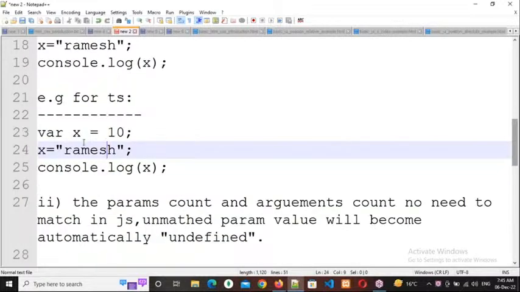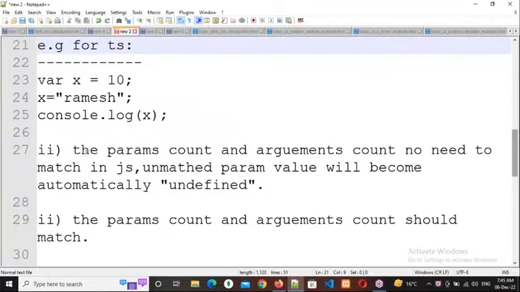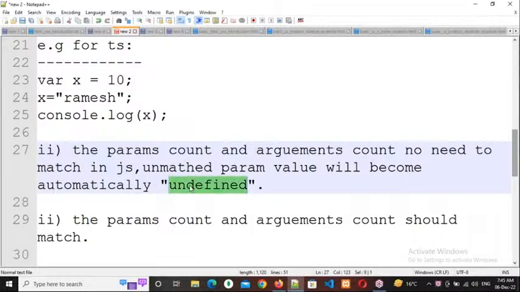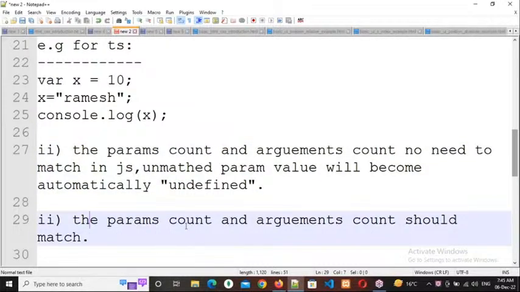So this is the difference between JavaScript and TypeScript. First difference, and the second difference: the params count and arguments count need not match in JavaScript. An unmatched parameter value will automatically become undefined. But here, the parameters count and arguments count should match.